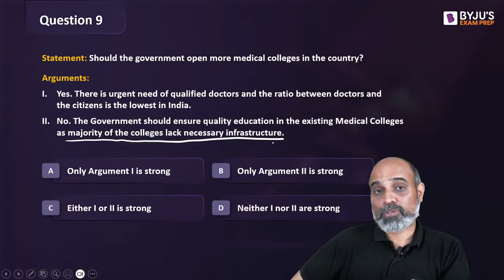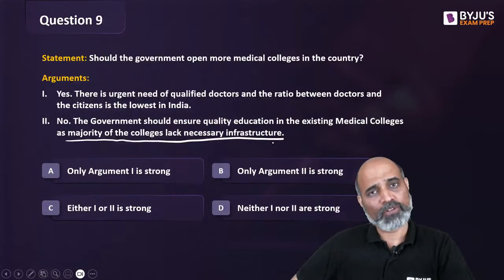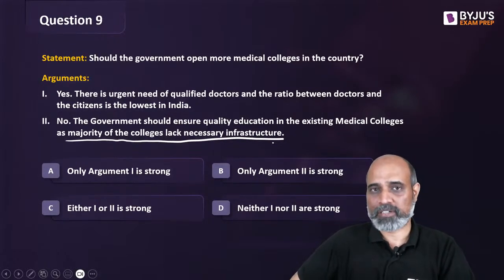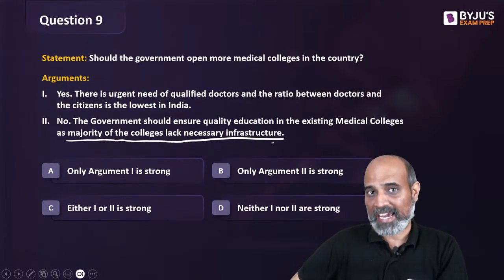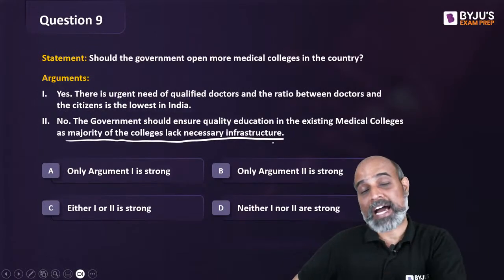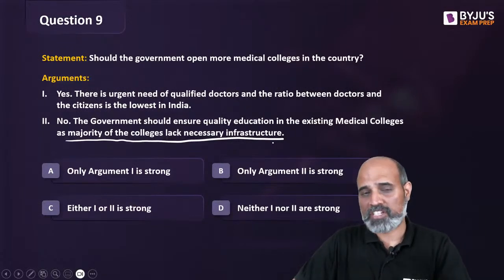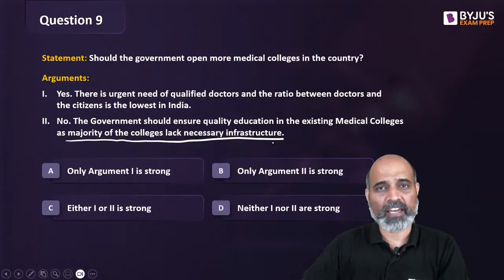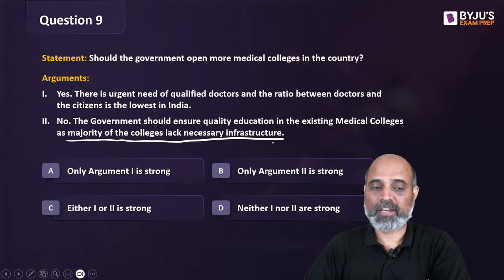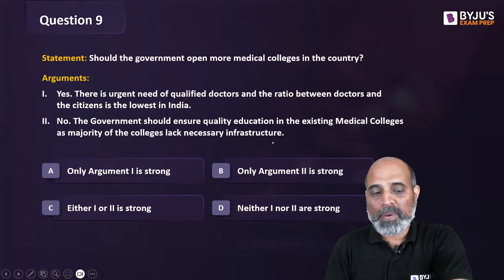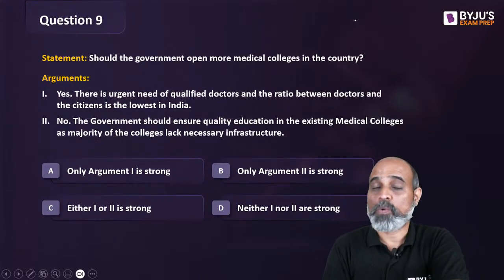ठीक है? तो जस्ट बिकॉज गवर्नमेंट शुड ओपन मोर मेडिकल कॉलेजेस, इफ दिस क्वेश्चन इज आस्क्ड, शुड आई बी लाइक हाँ हाँ खोल दो यार, ये गड़बड़ है इधर इंडिया का पेशेंट एंड डॉक्टर्स का रेशियो? Or should I be like, nahi, our infrastructure lacks right now, so whatever we have, we need to improve that first. नहीं तो इस तरह से तो खुलते चले जाओगे. Just like there was a wave of engineering colleges and engineers since 1990s और अभी तक है. Do you really think that every engineering college is a good one? Good enough? नहीं ना. So if you compare, which argument do you think is the stronger one? Is it both? Is it neither? Is it only one? Is it two?